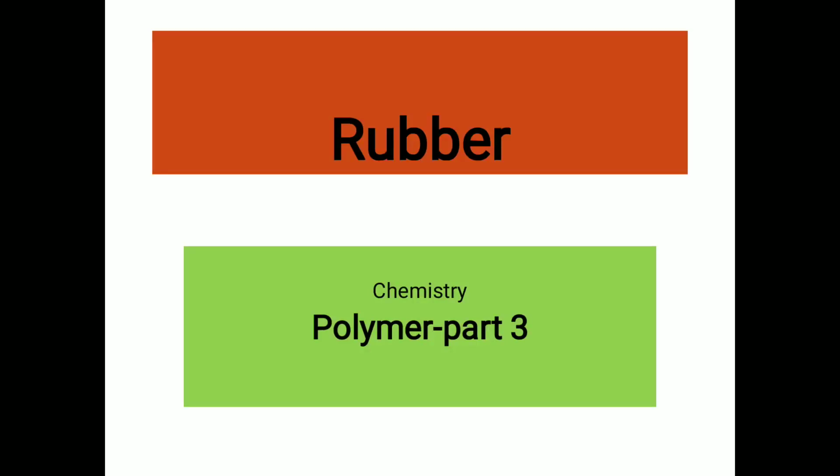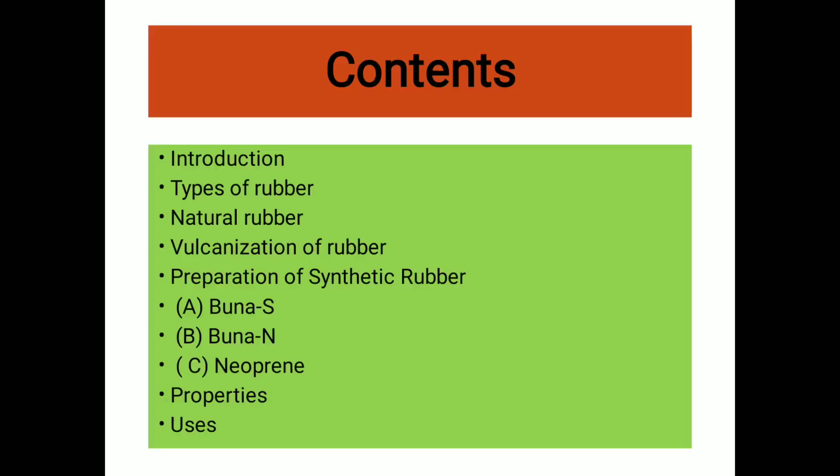Today, in this part 3 of polymer, we will study rubber as a polymer. The contents of this part are: introduction of rubber, types of rubber, that is natural rubber and synthetic rubber, vulcanization of rubber, the preparation of synthetic rubber, that is Buna S rubber, Buna N rubber and neoprene, and the various properties and uses of rubber. Now let us see one by one.